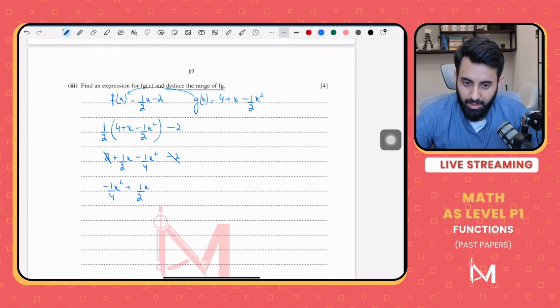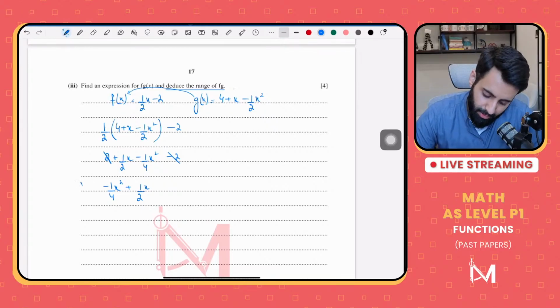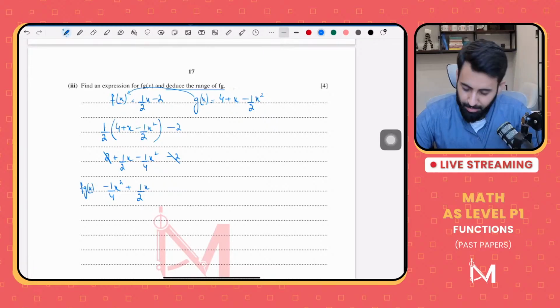Now, if you want to find out the range, there are many ways to do that. This is a quadratic curve. It's a quadratic curve which will have a maximum point. So you can find out the turning point by differentiation. You can find out the turning point through completing the square. It's really up to you how you do it.